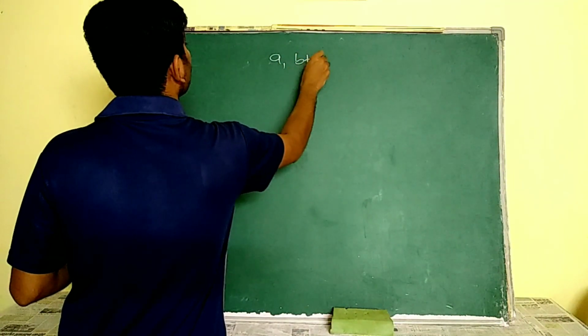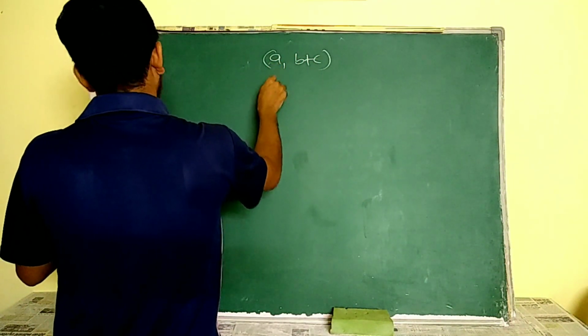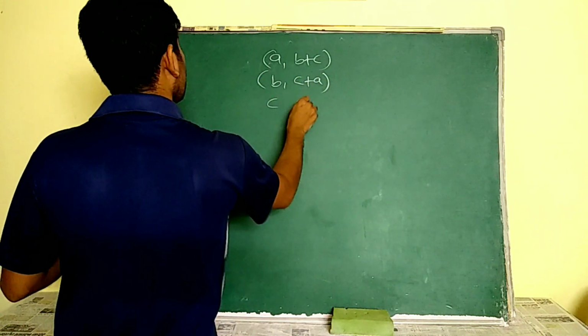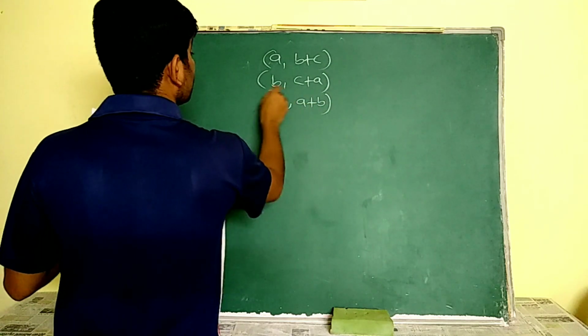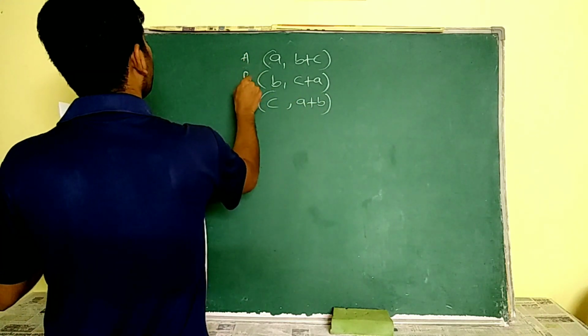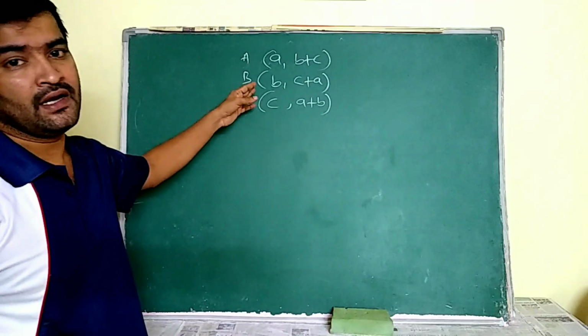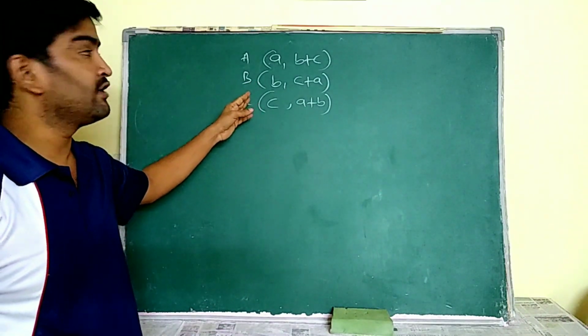A, B plus C, and B, C plus A, and C, A plus B. See, actually these 3 points are collinear points. It is a general note point, we know that.